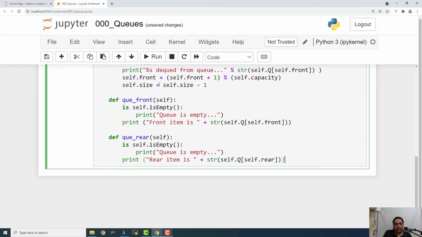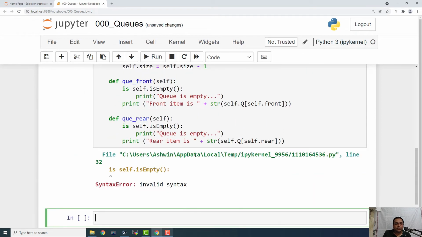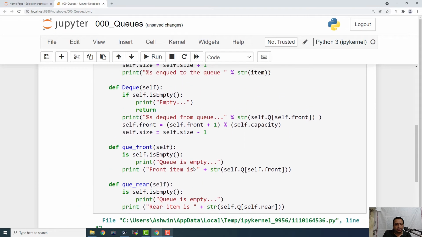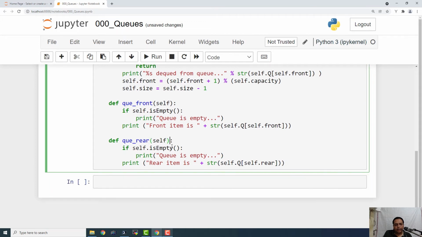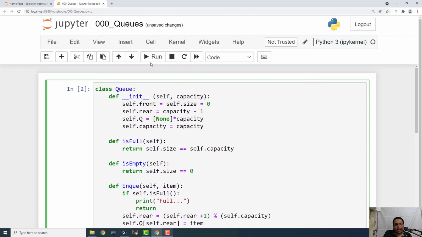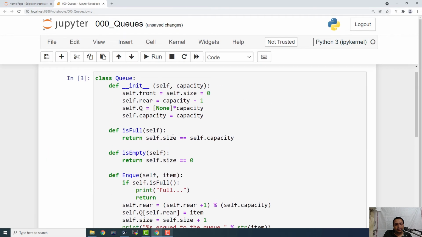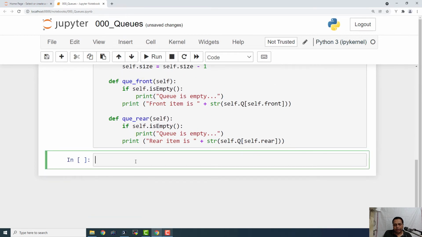Now we have to write a driver code. Before that, let us go ahead and execute this cell. Okay, now here "not is", it should be "if". So let us correct it, and it seems to have been executed. Okay, so it is executed.